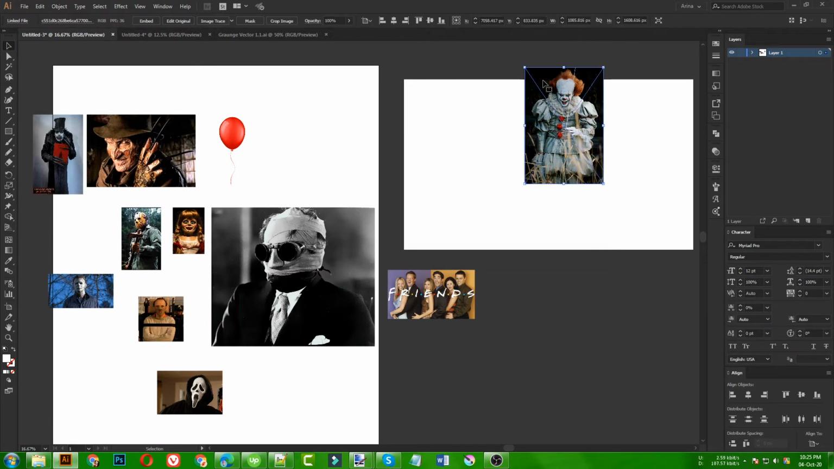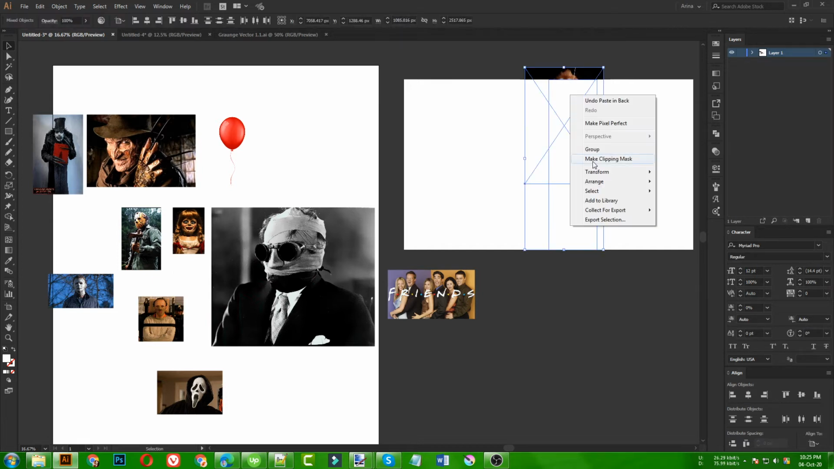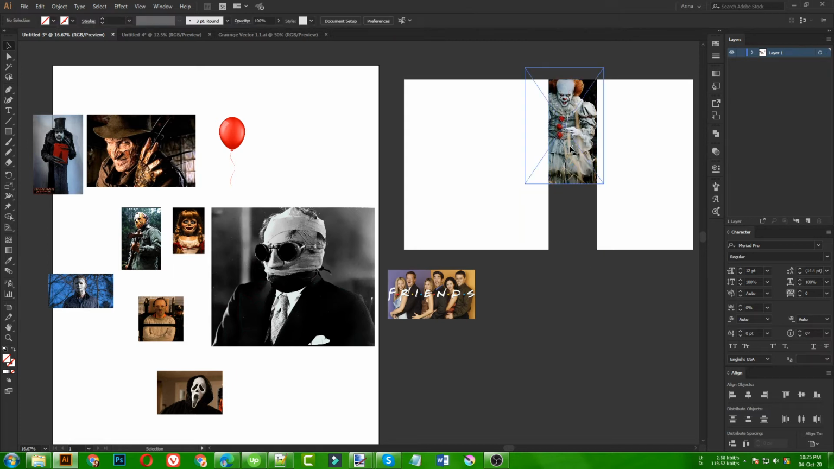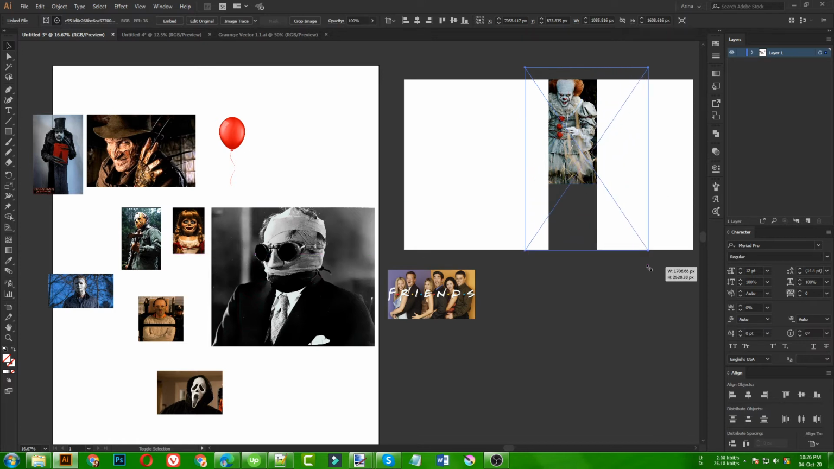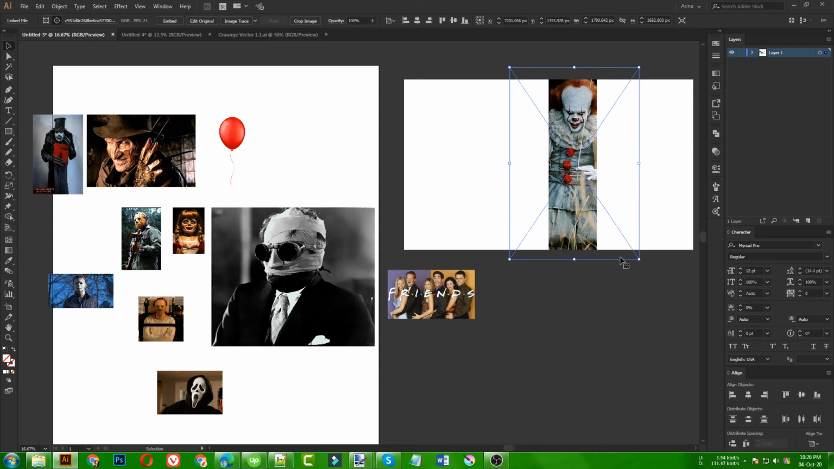For this image, anything we are going to make a clipping mask, it must be in back. So I'm going to cut this one, Ctrl X, then paste in back, Ctrl B. When my image is in back, I select my rectangle and then right click, make clipping mask. As you can see, that is inside my rectangle, but that is not filling the area. So I need to first select this rectangle, and if I click here, you can see this little button, edit contents. If I click here, this will give me the image, and I can now simply drag it to place wherever I want, just like this.